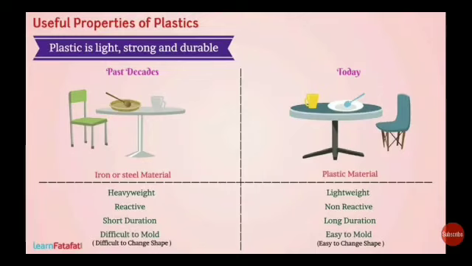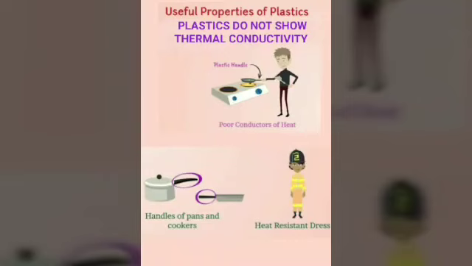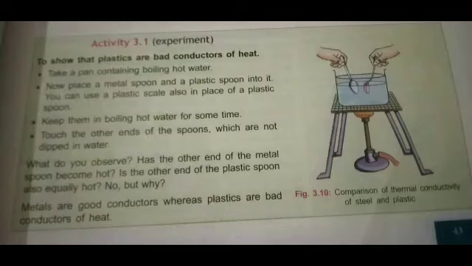Plastics do not show thermal conductivity. Plastic and other synthetic polymers are generally bad conductors of heat. They allow very little or no heat to pass through them. That is why they are used to make handles of electric irons, heating pans, heat resistance drills, and many other things. To show that plastics are bad conductors of heat, let's perform an activity.